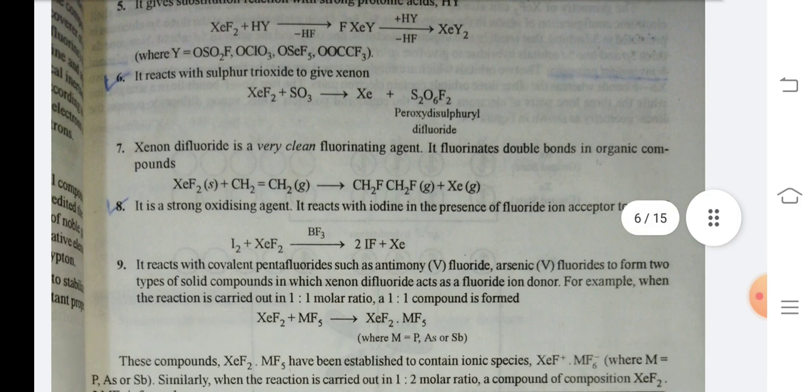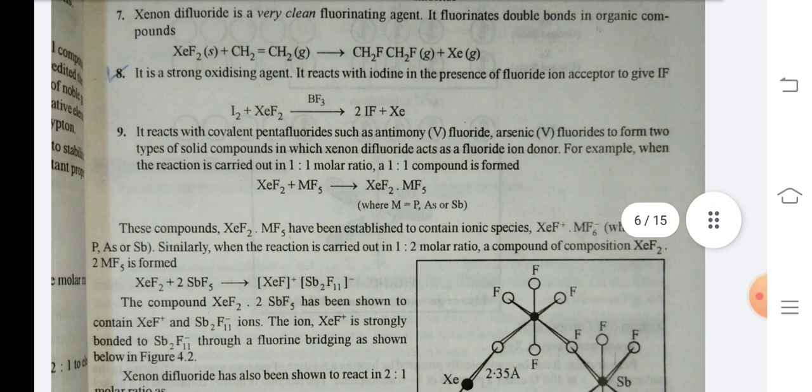Number 7. Xenon difluoride is a very clean fluorinating agent. It fluorinates double bonds in organic compounds. XeF2 plus CH2=CH2 gives CH2F-CH2F plus Xe. Number 8. It is a strong oxidizing agent. It reacts with iodine in the presence of a fluoride ion acceptor to give IF. I2 plus XeF2 in the presence of BF3 gives 2IF plus Xe.